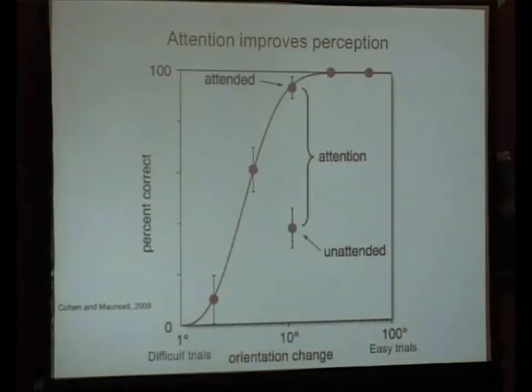And this is readily quantifiable. Oftentimes people talk about this difference here as being the magnitude of an attentional effect. Sometimes people talk about the shift in the psychometric curve. But either way, it's clear from these data that attention allows us to see better. And what we really want to understand is, how does attention do that?